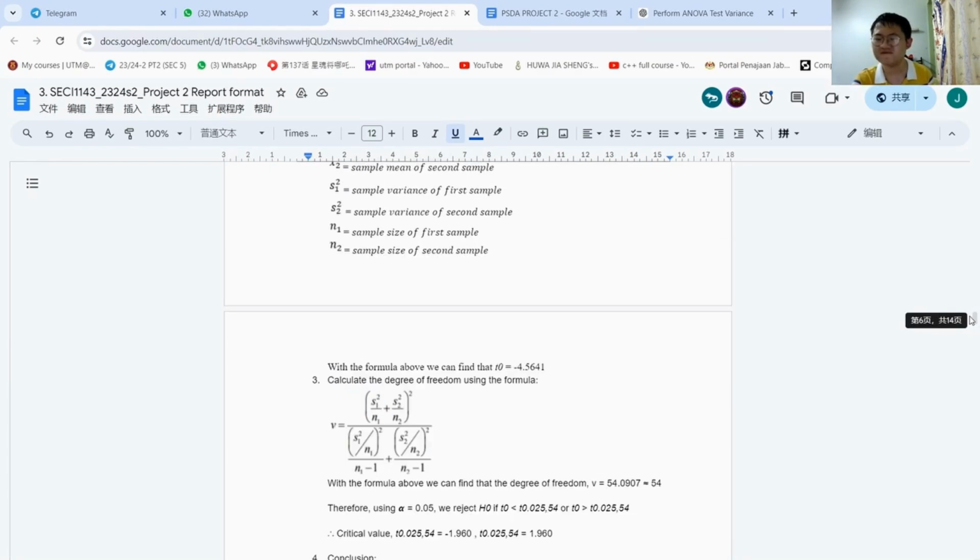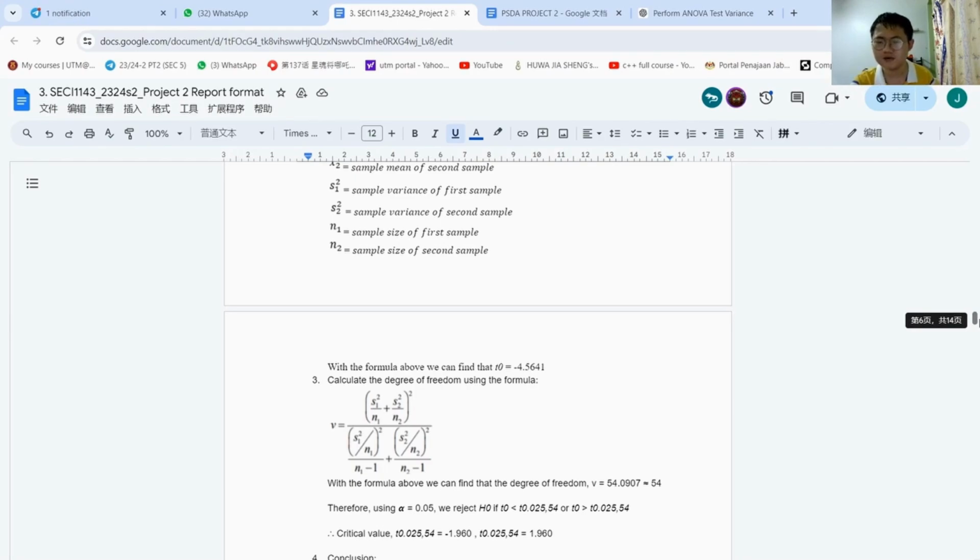Through the calculation, we find that T0 equals negative 4.5641. The degree of freedom is then calculated by using the formula V equals (S1 squared over N1 plus S2 squared over N2) squared divided by [(S1 squared over N1) squared divided by (N1 minus 1) plus (S2 squared over N2) squared divided by (N2 minus 1)].